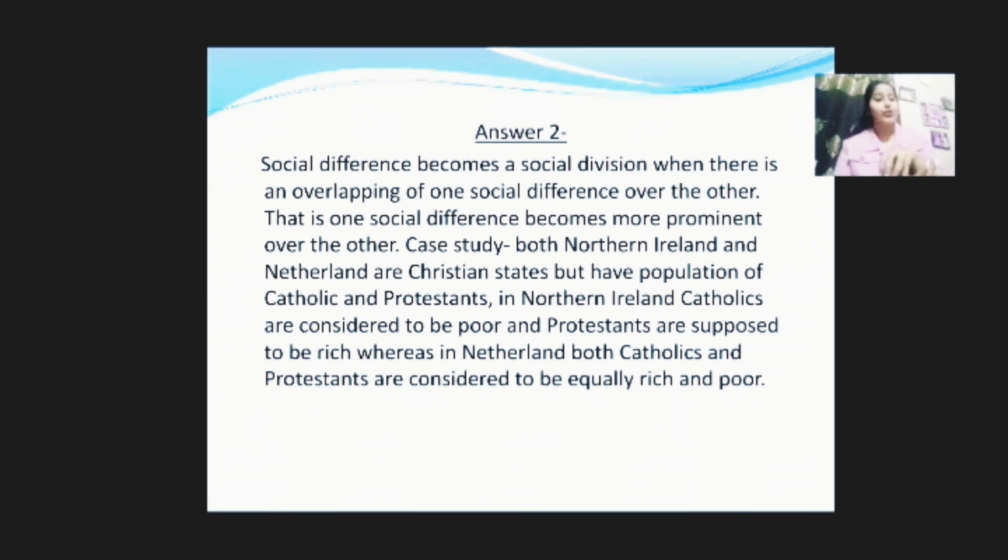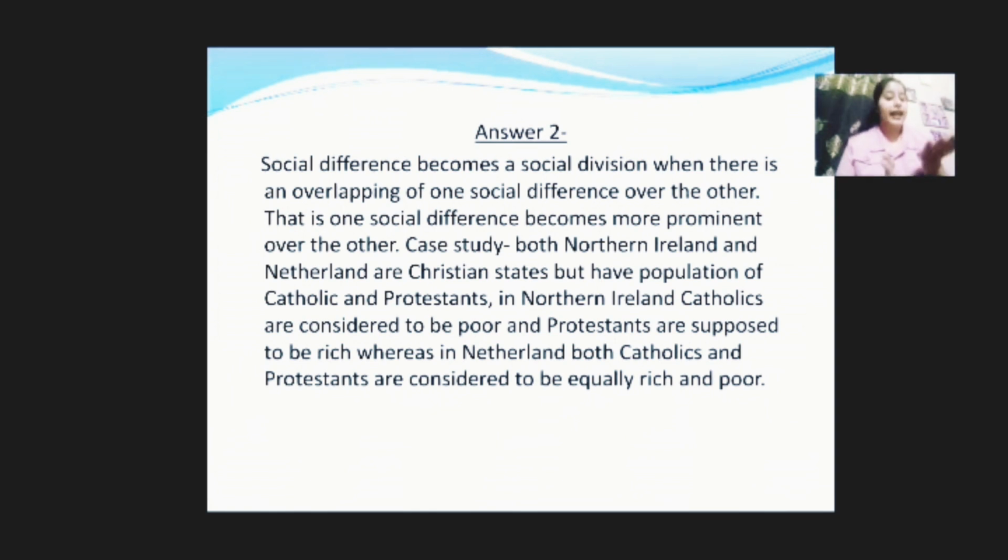When one social difference overlaps the other, then it causes social division. Here we can take the case study of Northern Ireland and Netherlands. Both these states are Christian states but have a population of Catholics and Protestants both. In Northern Ireland, Catholics are considered to be poor, whereas Protestants are supposed to be rich. Whereas in Netherlands, both Catholics and Protestants are considered to be equally rich and poor.